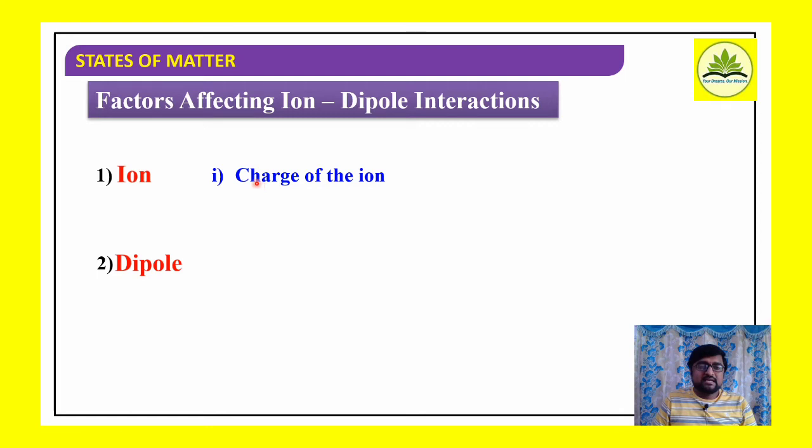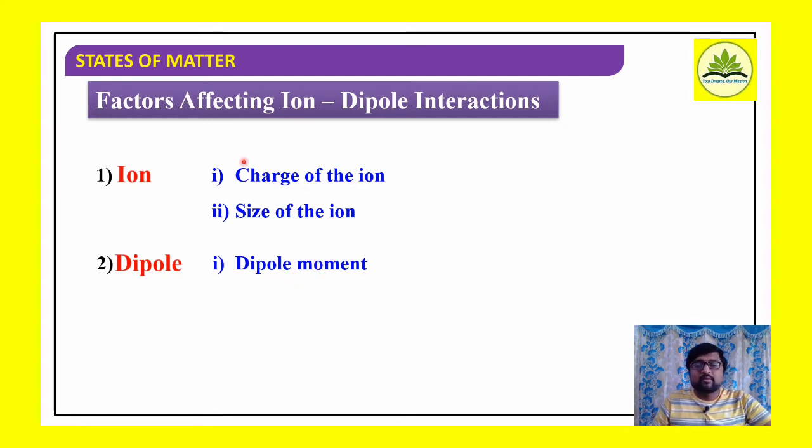Therefore I generally say charge of the ion affects the ion dipole interactions, and the second factor is the size of the ion. Okay, these are the two factors with respect to the ion, charge and size of the ion, which affect the ion dipole interactions. And the second factor I said is the dipole, which means all the dipoles are going to have a different dipole moment. Therefore the dipole moment also affects the ion dipole interactions.